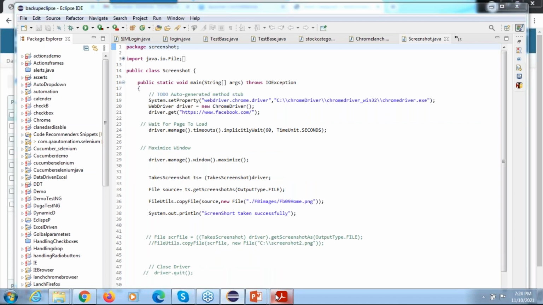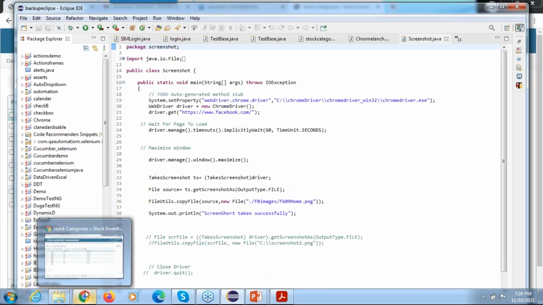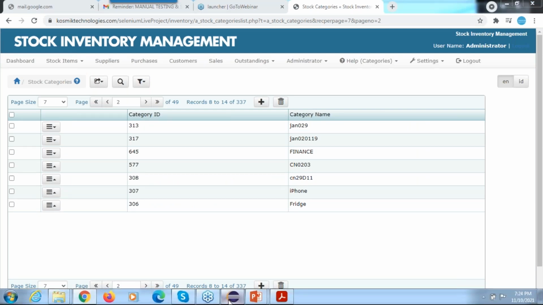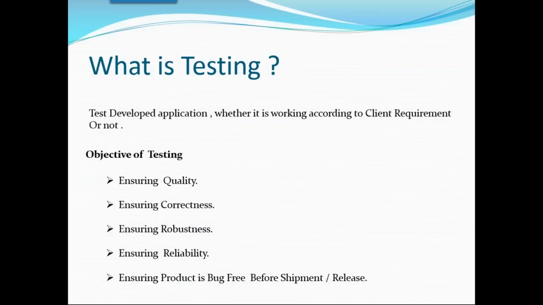For what purpose are we doing the testing? The quality purpose. We need to check quality. Make sure that your application works as per the given requirement, ensuring that the product is bug free before shipment and release. See, this is the common one. Whenever a release goes out, make sure that there is no bug. But can we do 100% testing? Is it possible? Anyone tell me. No.